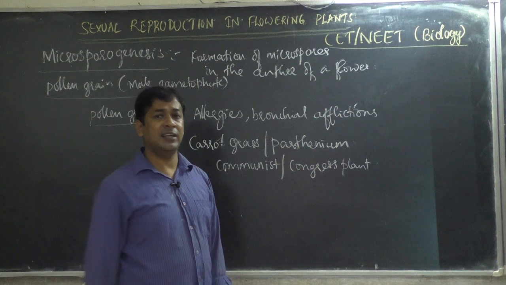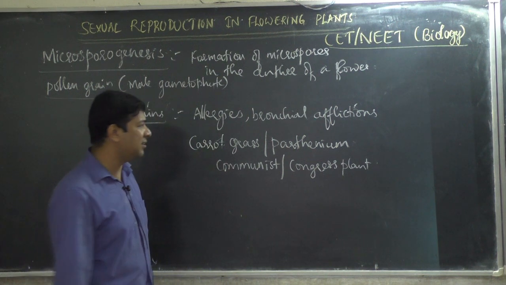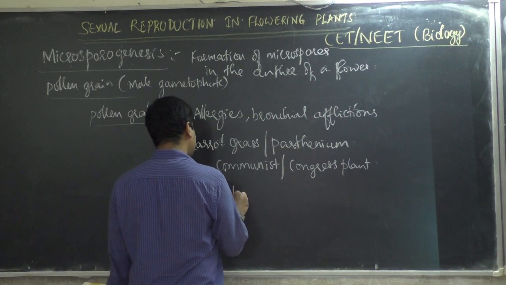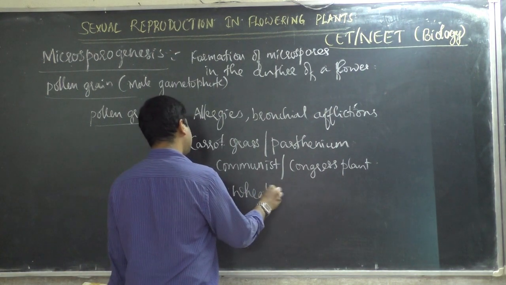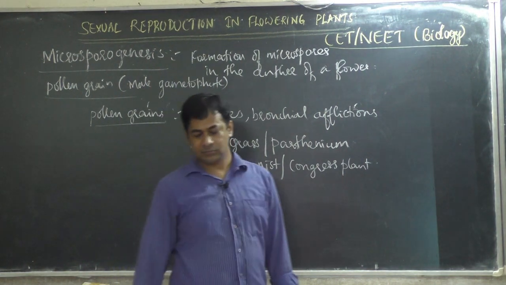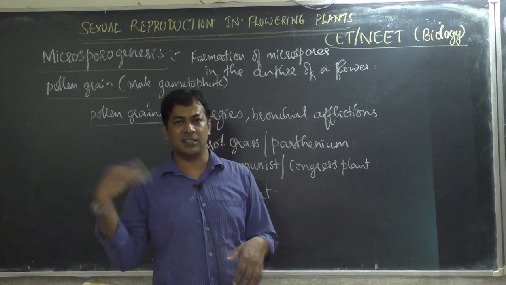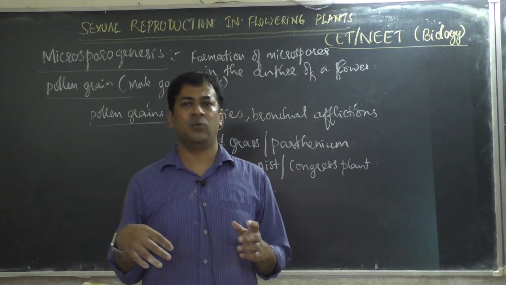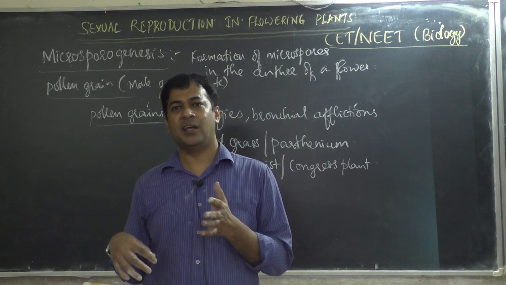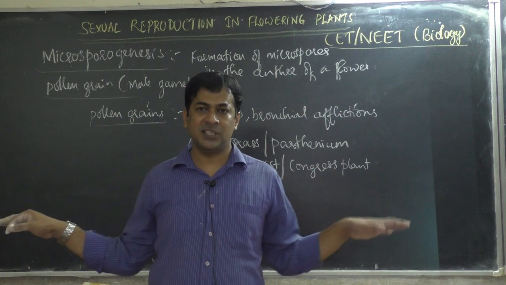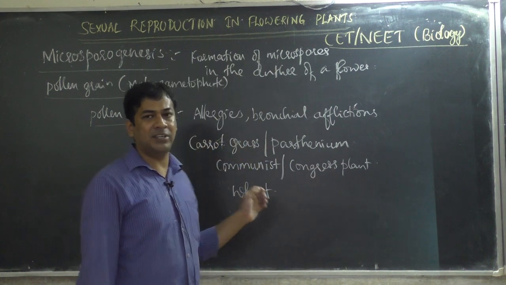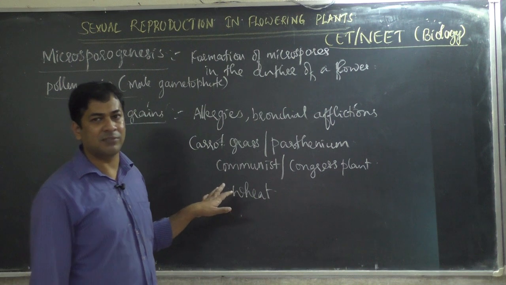How did it come to India? It is not an Indian plant. It came from another country through wheat. When we were importing wheat from another country, along with that one plant came to India. Now India is full of Parthenium plants. We can't eliminate or remove this from our country.